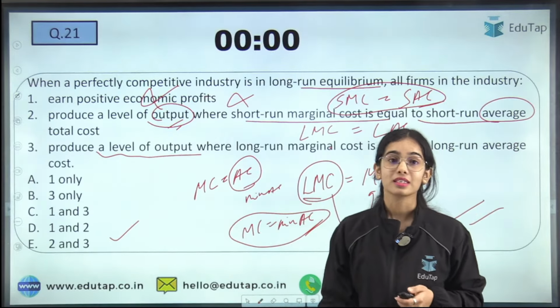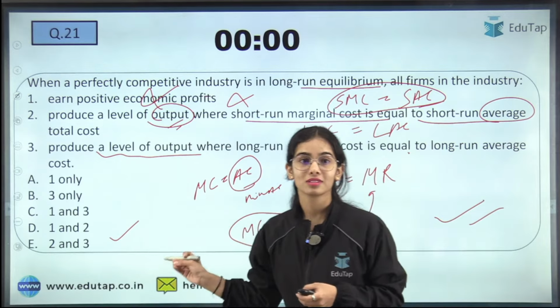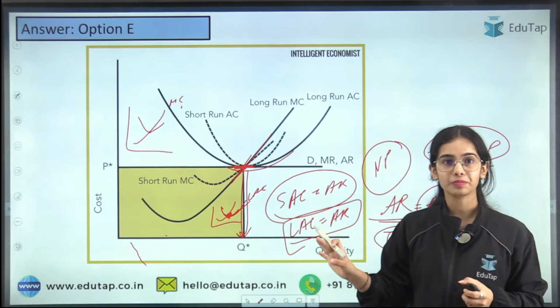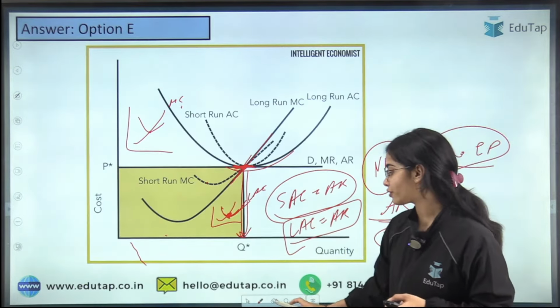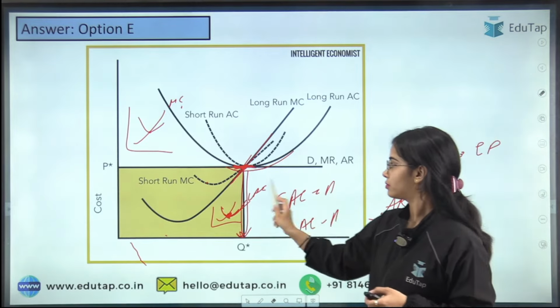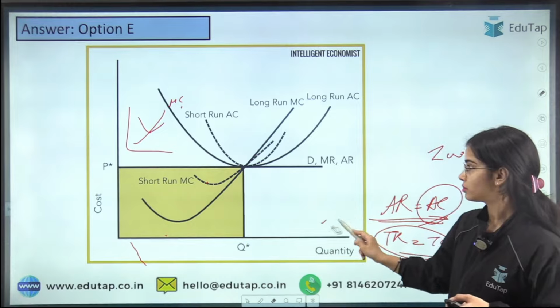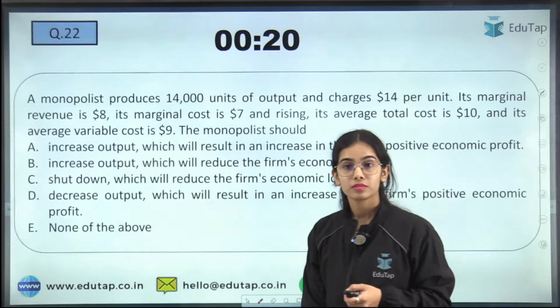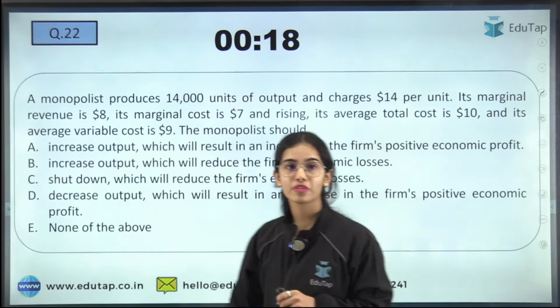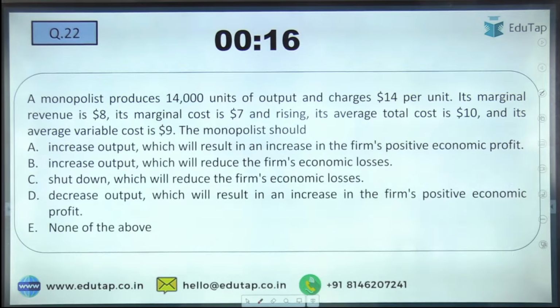Here the right answer is E, not B. Okay, I hope this is clear. Any confusion here? Any confusion, anyone? Clear? So let's move forward with the next question. So try to answer this question. Let's see how many of you are able to answer this question.